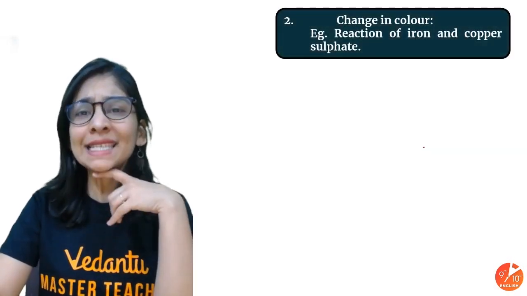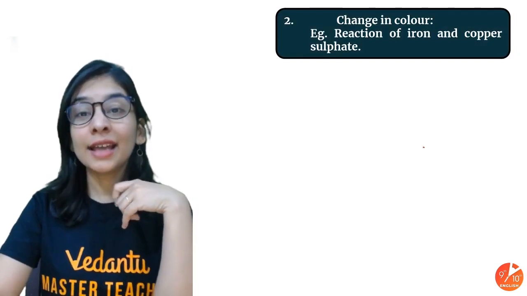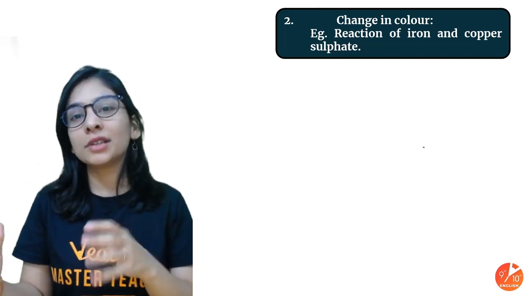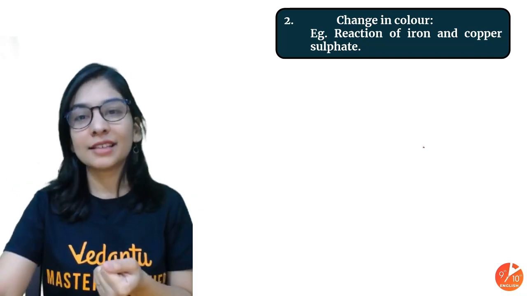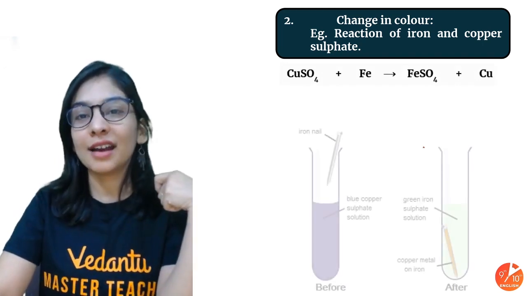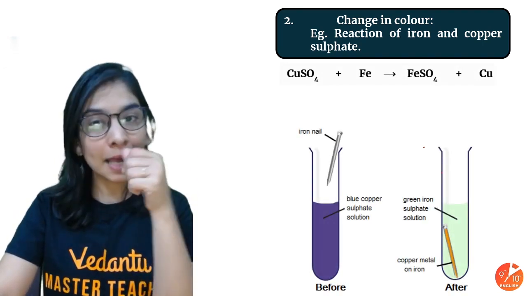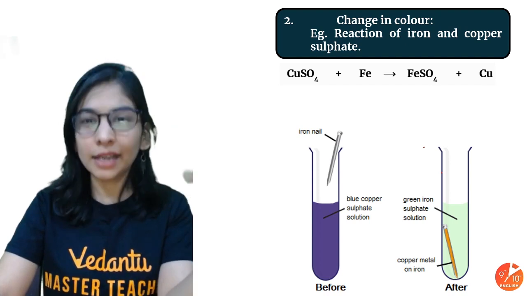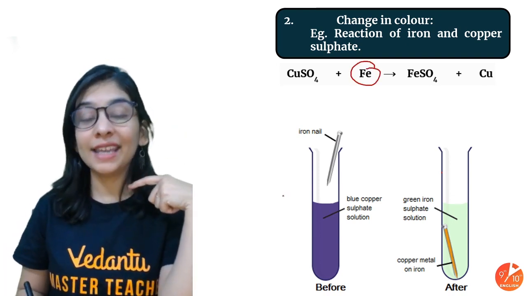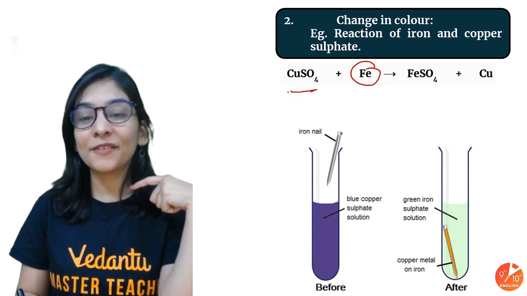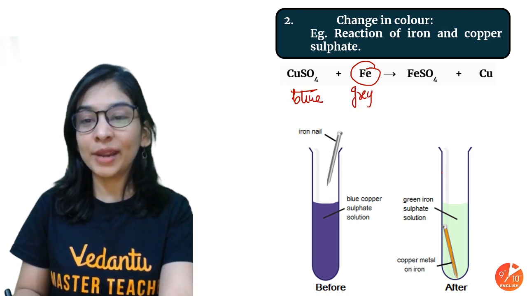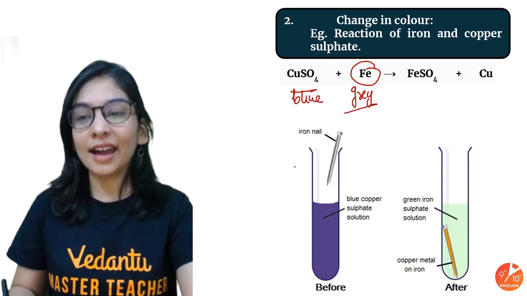Okay. Second one is change in color, that if I'm doing some chemical reaction and I get a new substance with a new color, that is definitely, you can say, a reaction where change in color is happening. Very famous example that you know from your 8th class also, if I'm not wrong. That how if I put an iron nail into copper sulfate aqueous solution, which is of blue color, this is like a grayish white color, I see a color change.